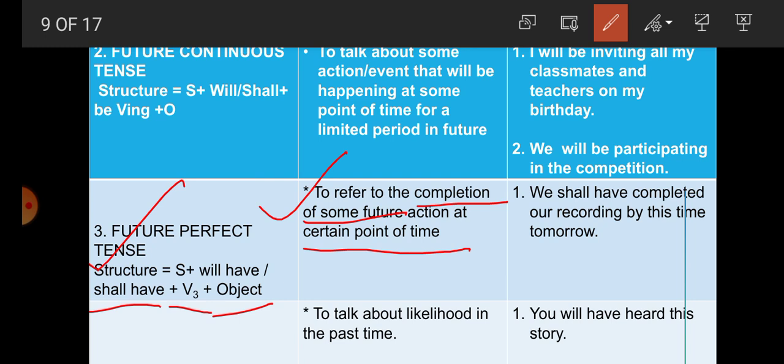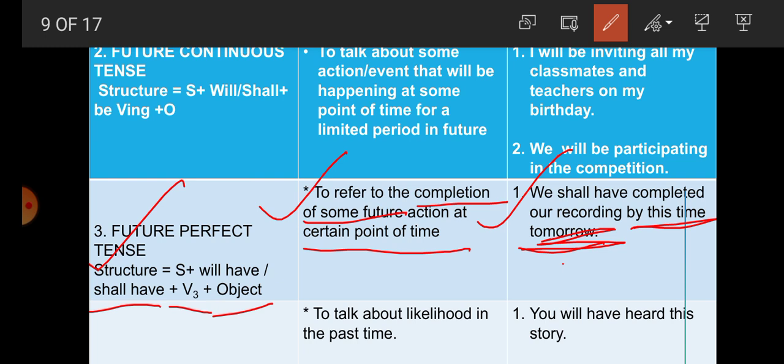This indicates future perfect tense. And what is the example here, students? We shall have completed our recording by this time tomorrow. So the time is also written here, by this time tomorrow. This indicates the completion of work at a certain point of time. So what is the certain point of time? By this time tomorrow.